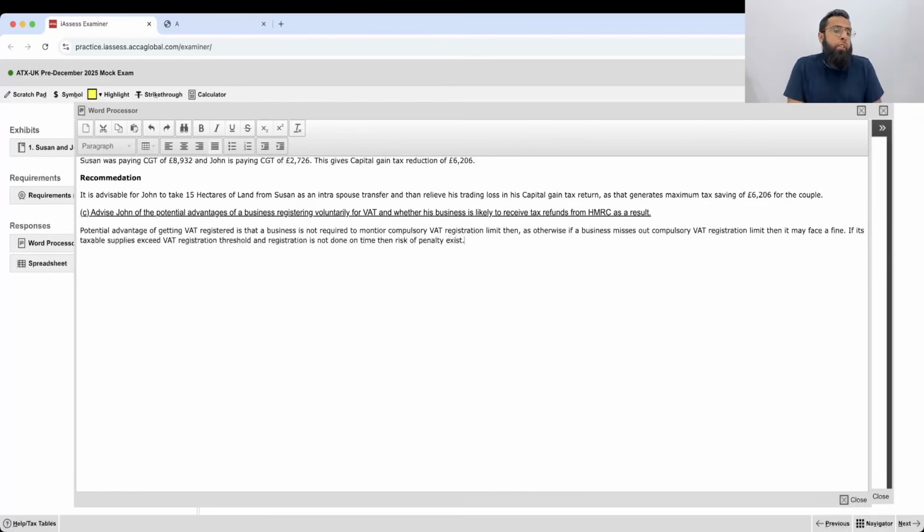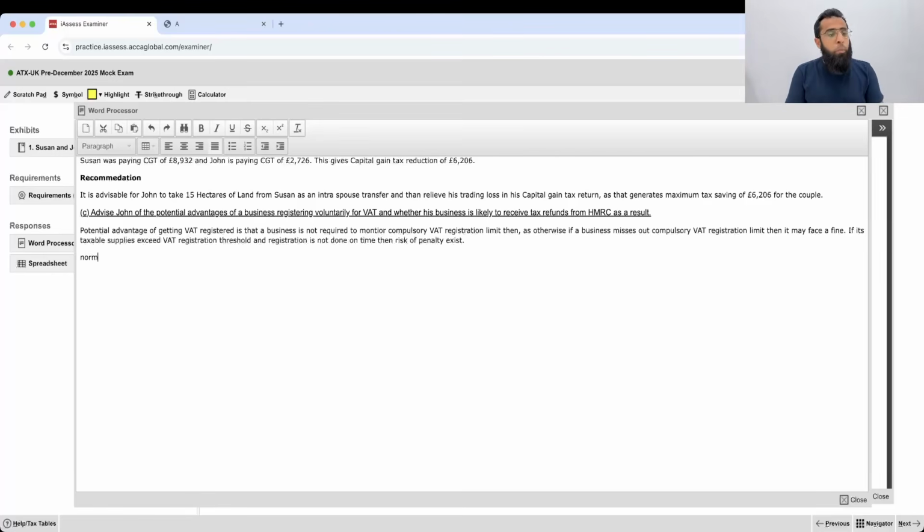So that risk is ended once you get registered. You are not required to monitor the limit anymore. 1 mark for this. Or you can write another advantage also: once you get VAT registered, it gives a good impression on other businesses, because it shows that the business must have good activity.